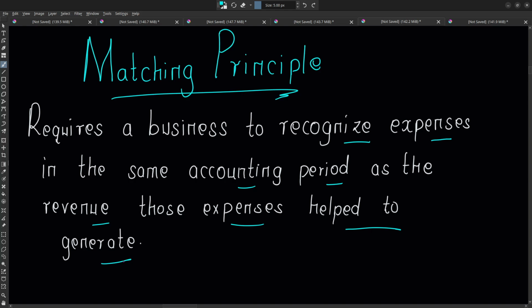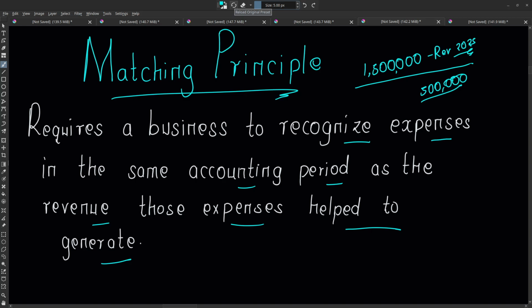Because if it was recorded in a different accounting period, let's say we recorded 1.5 million revenue in December, but the staff salaries, maybe an expense of even 500, were recognized in 2026, then when we calculate profit or loss we are going to have a very high profit, because we pushed the expenses that were used to generate this revenue to the next period, which is not correct.